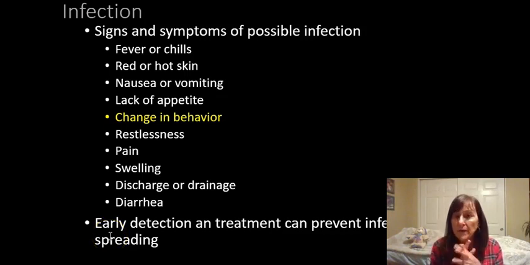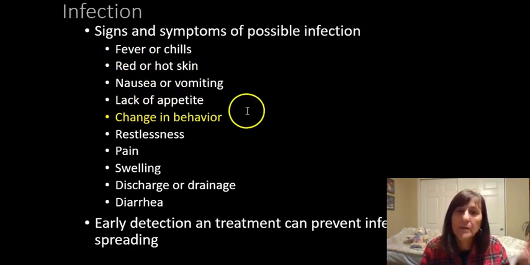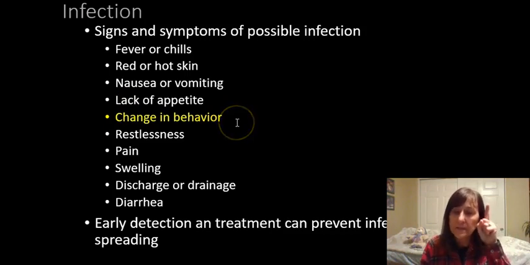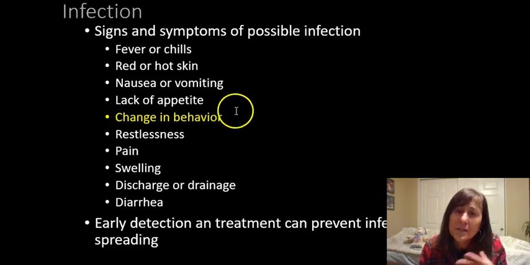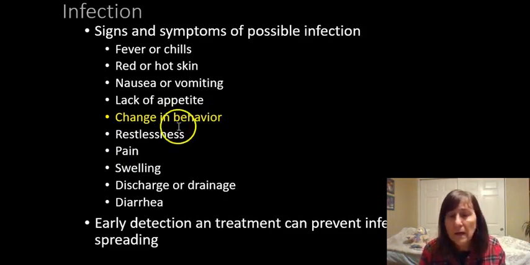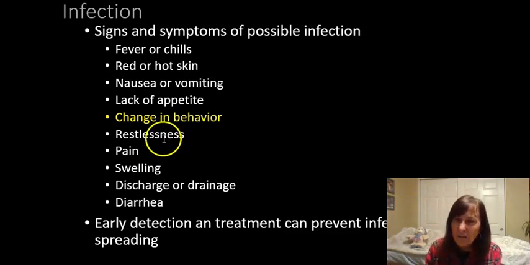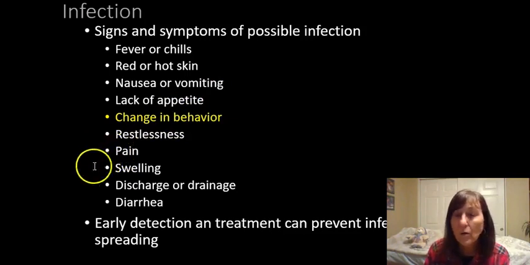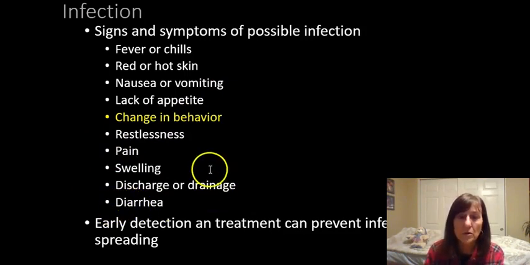So what are signs of infections? Most of these are pretty common sense: fever, chills, red or hot skin, nausea, vomiting, lack of appetite, but change in behavior is number one with the elderly. They can even get confused, like very confused. But at first, it's just those subtle changes, they're just not right. And then maybe a little confusion or agitation or restlessness, but they're just not themselves. Always think infection. Pain, swelling, discharge like pus, drainage, or diarrhea.